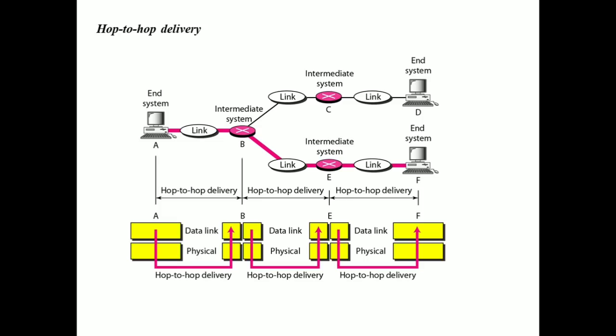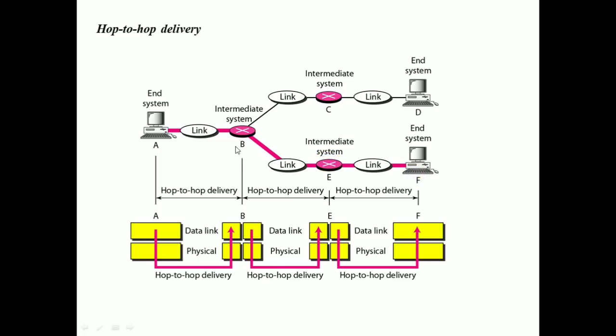So here you can see how the hop to hop or node to node delivery happens in the data link layer. This is our end system. This is the link. This is our intermediate system. And again we have a link and an intermediate system, and again a link and then the end system. As we already discussed, in the data link layer we have hop to hop delivery or node to node delivery. This is one node and this is another node.